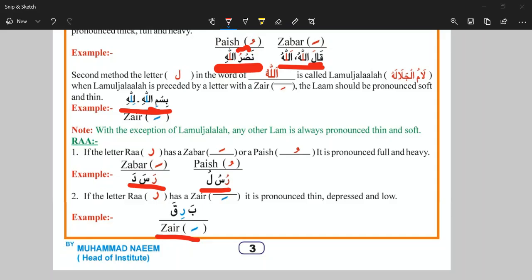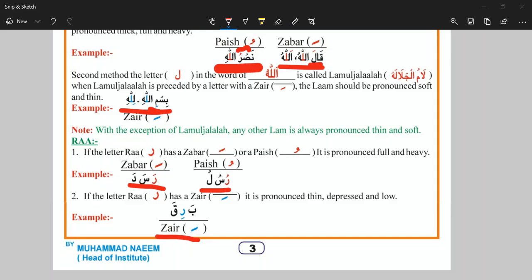So today you have this lesson. We completed chapter number 2. In this chapter we discussed the first group, that one is Mustalia, where the heavy sound is pronounced every time. The second one is Mustafila, where the letters are pronounced with the low sound. The third one is the Shibh-e-Mustaliah.